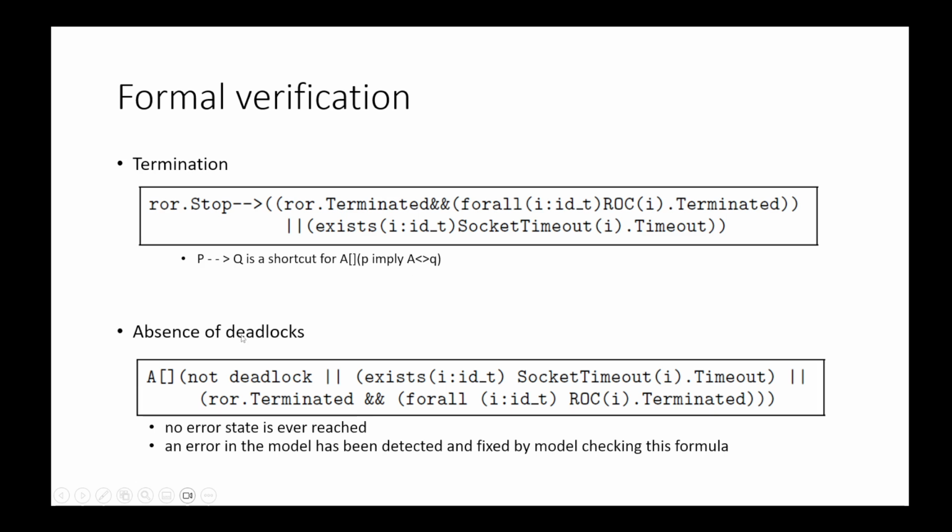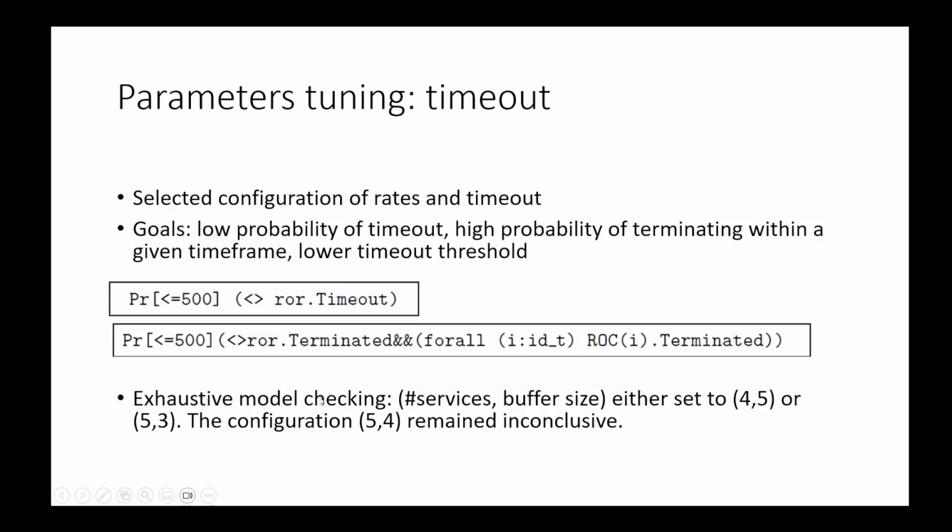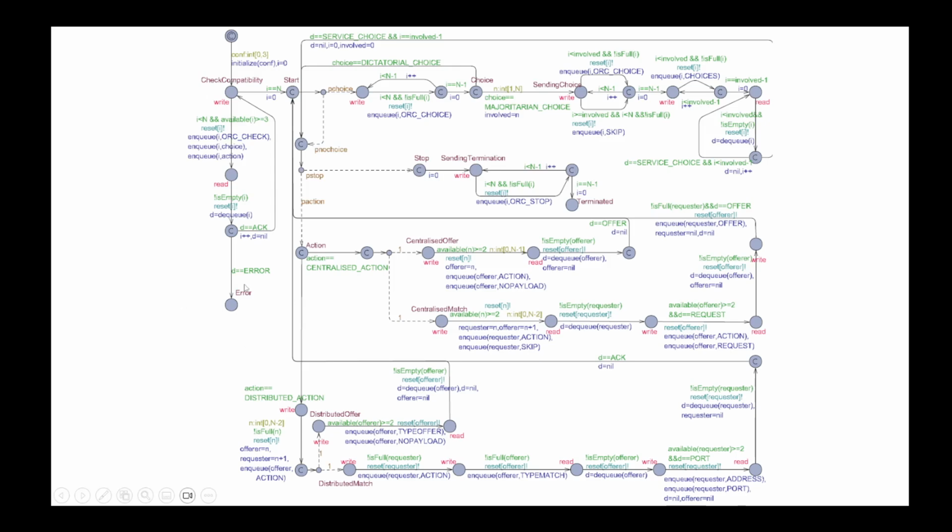We verify that in all executions, in all possible states, either there is no deadlock, or some services experience a timeout, or there is a termination of the services and the orchestrator. And these properties are both satisfied in the model. This also is used to verify that the error location is never reached.